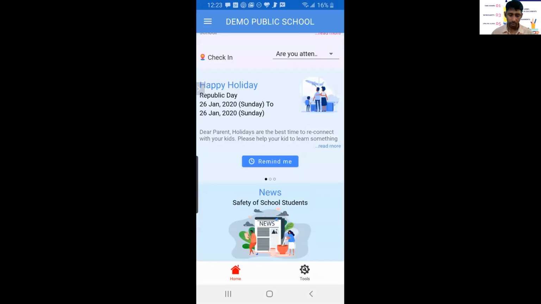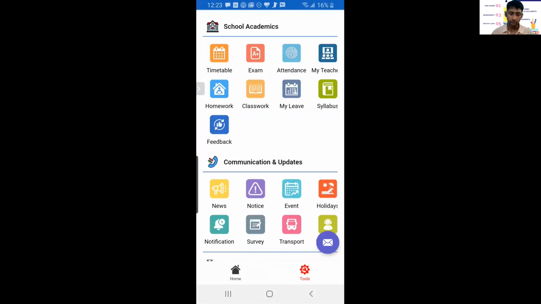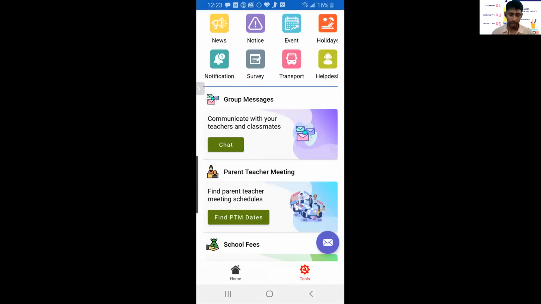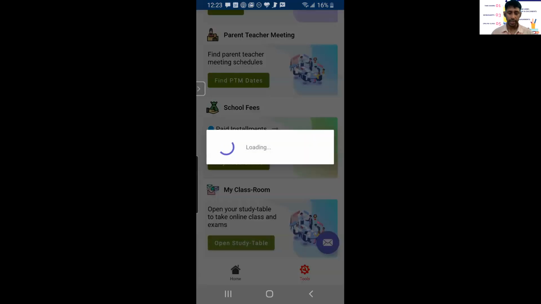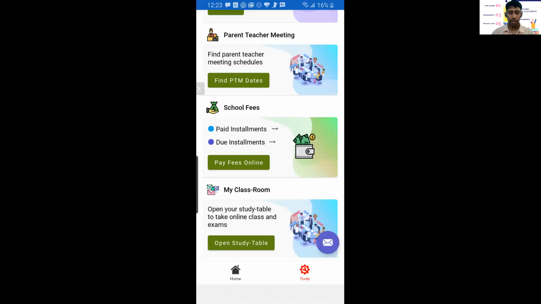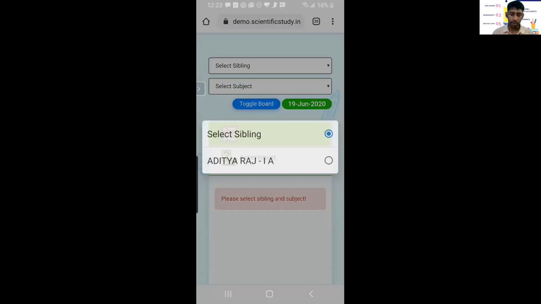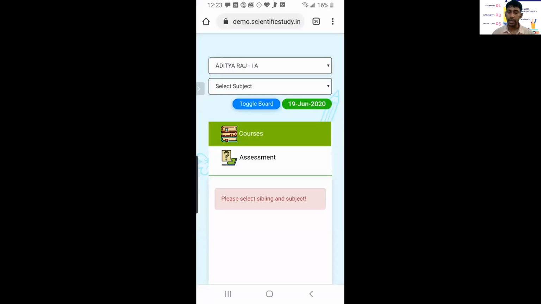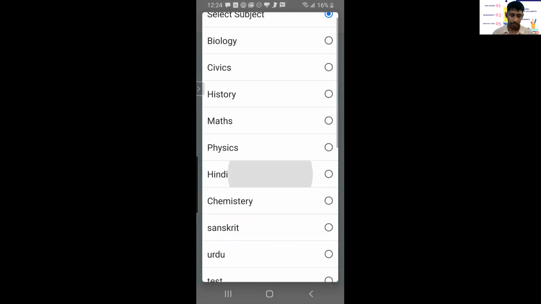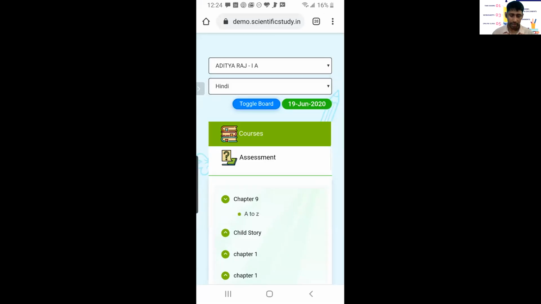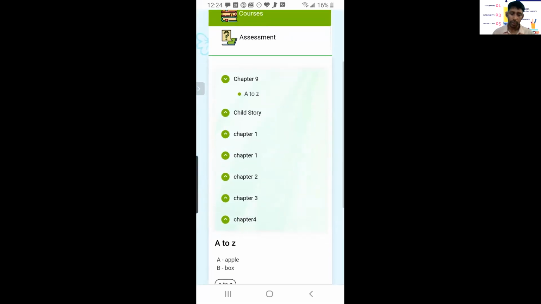Okay, tools. Your parent and student will simply go to tools, and they will simply open My Classroom. Click on My Study Table, and when they click on Study Table, it will ask them to select the sibling, in case they have multiple kids. Select the subject Hindi and chapter 9, A to Z, whatever we have created.